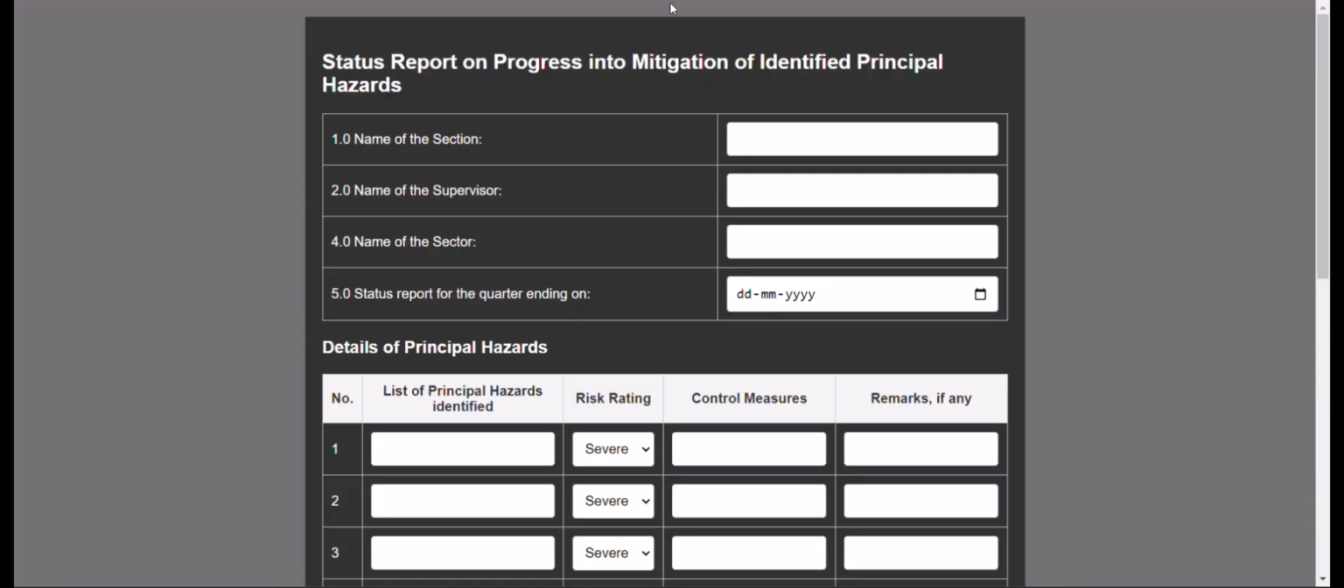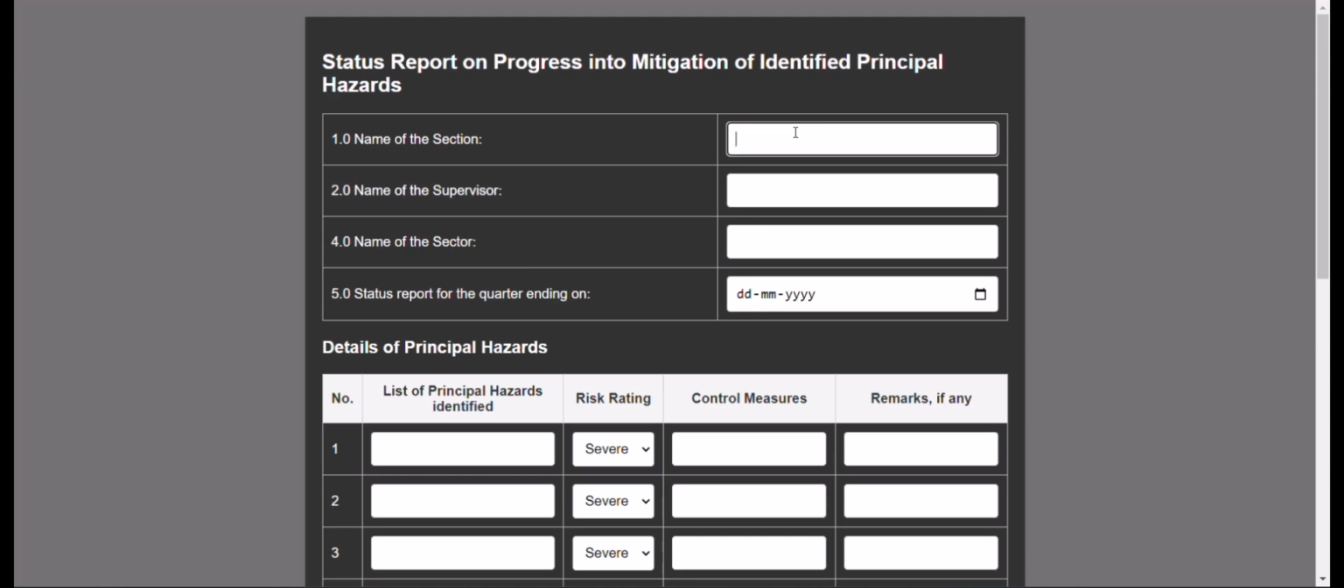This is the last section of our supervisor dashboard. Here, the supervisor will have to fill out a form before he logs out for the day. This form will then be forwarded to the next supervisor, who will check if there are any hazards which have to be dealt with before the start of the next shift. So let us just fill out this form.